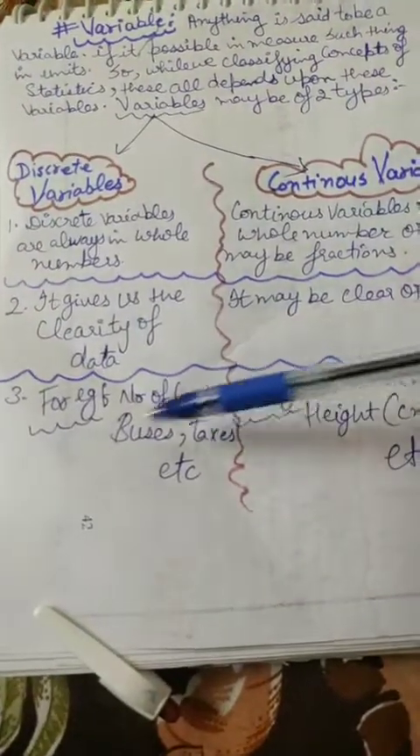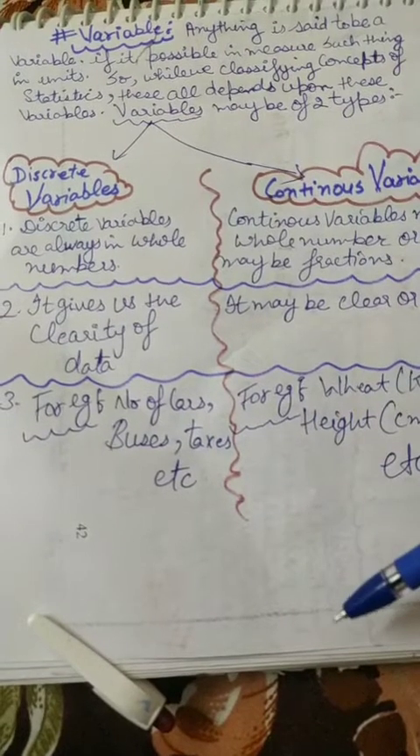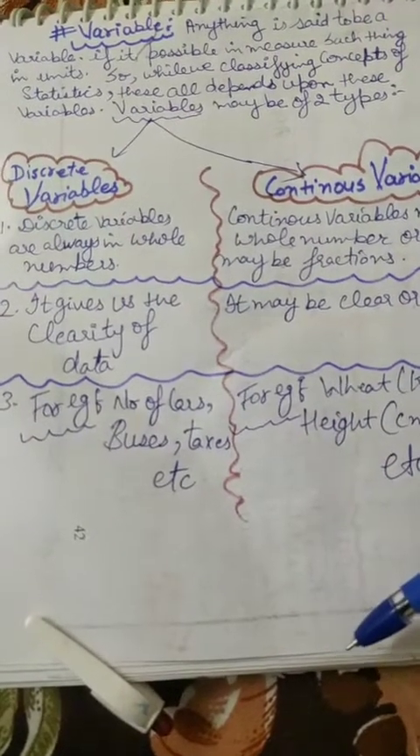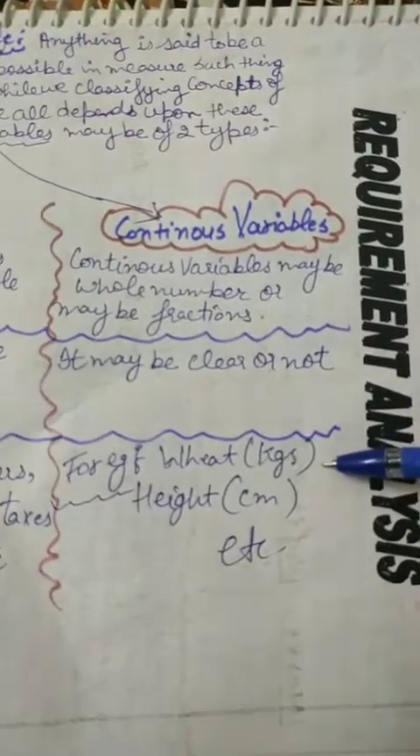For example, the number of cars, buses, taxis. Example, 5,000 cars are there, buses, 2 lakh are there, taxis, 300 are there. Example, weight, we measure weight in kilograms, height in centimeters, etc.